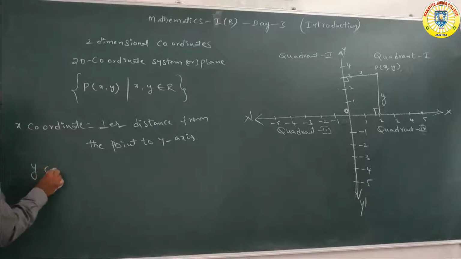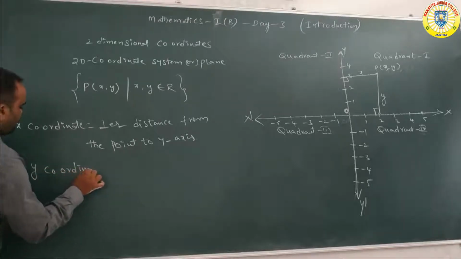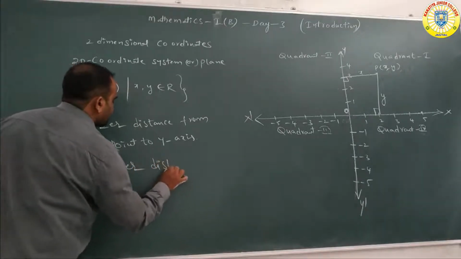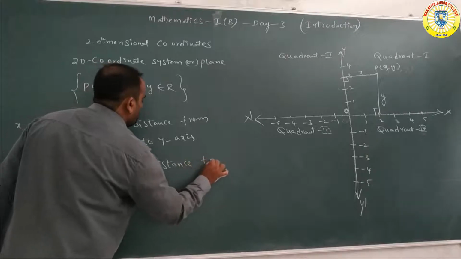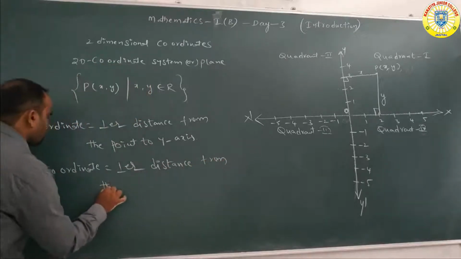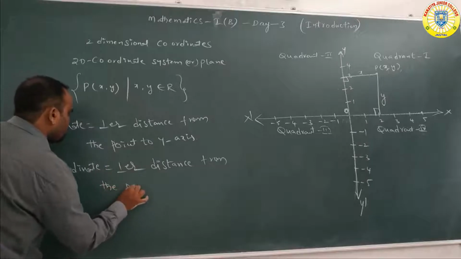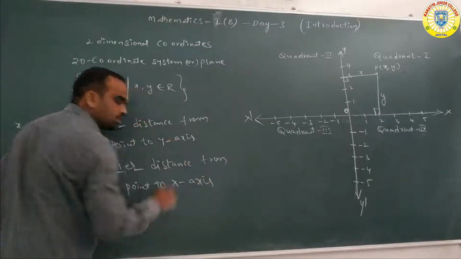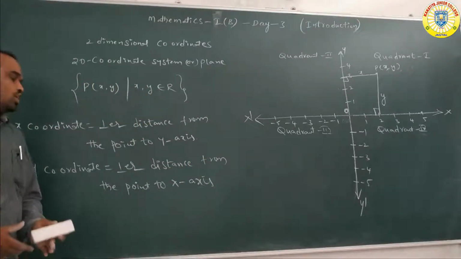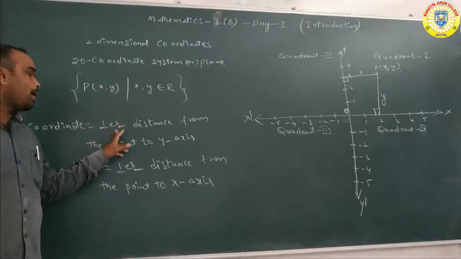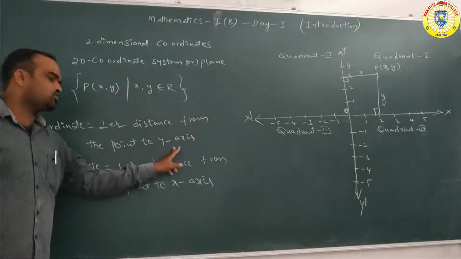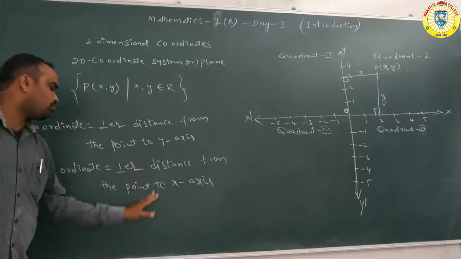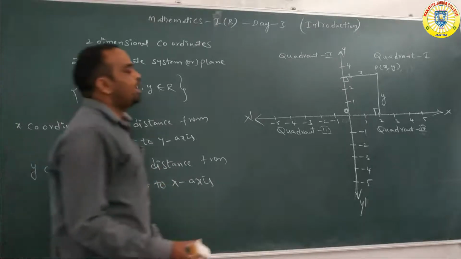Here the y coordinate is equal to the perpendicular distance from the point to the x axis. Understand clearly? All of you remember this one. What is the x coordinate, sir? The x coordinate denotes the perpendicular distance from the point to which one, sir? Y axis. The y coordinate denotes the perpendicular distance from the point to which one, sir? X axis.